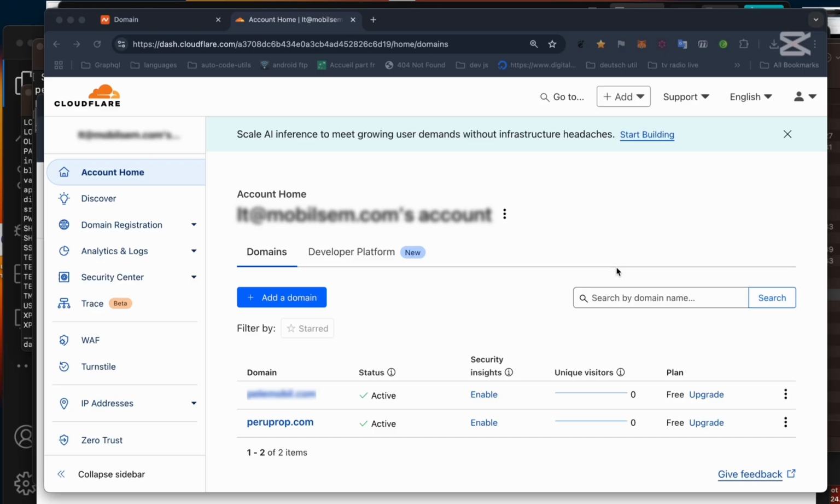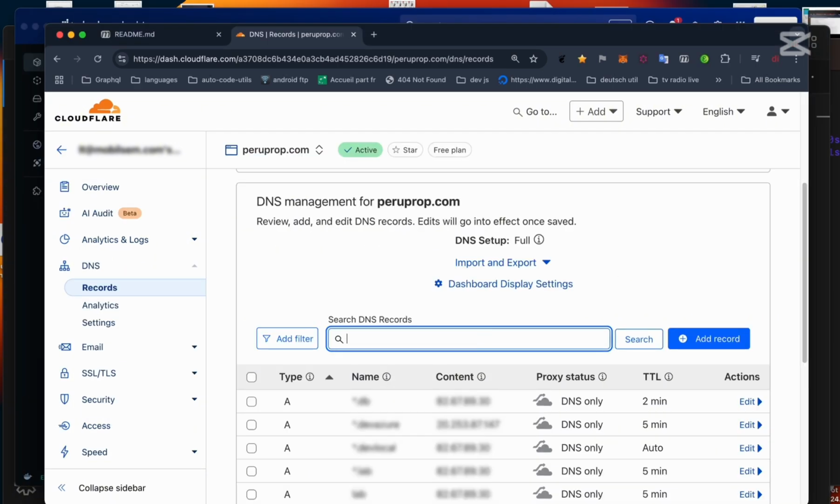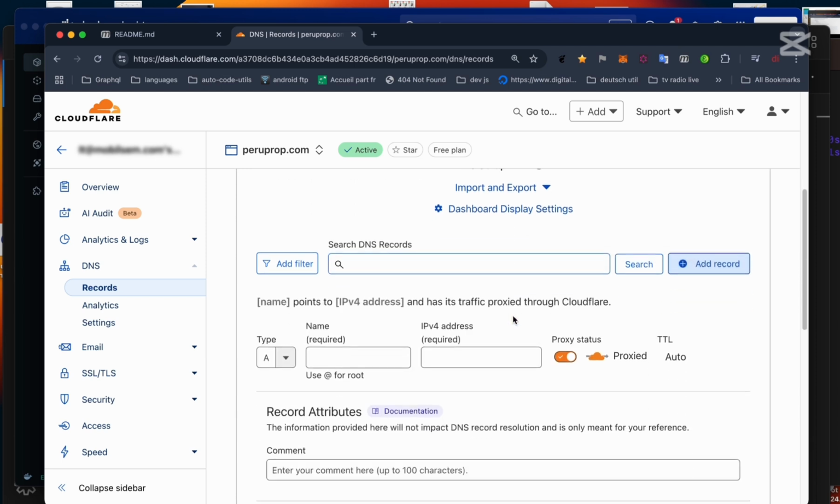On Cloudflare's site, we need to add our domain in order to manage the DNS records. Just add your domain and follow the instructions. We are going to create a record for the subdomain homelab.